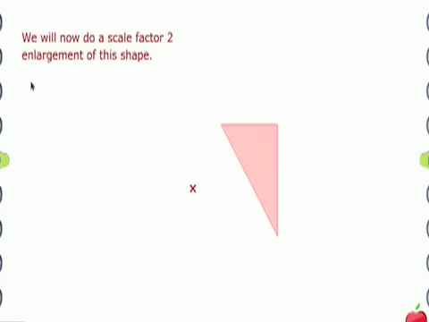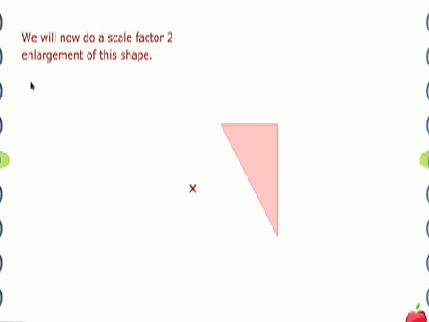Okay, this film will hopefully explain how to enlarge shapes and also explain some of the vocabulary that's used. So we'll hopefully understand what scale factor means, what enlargement means, what we mean by projection lines, and also the importance of the centre of enlargement.